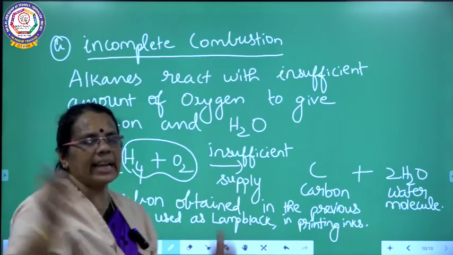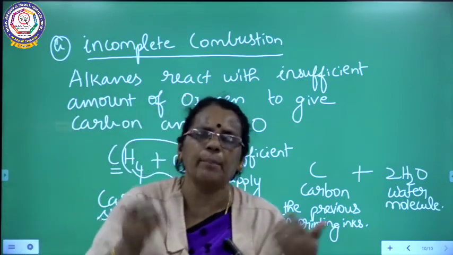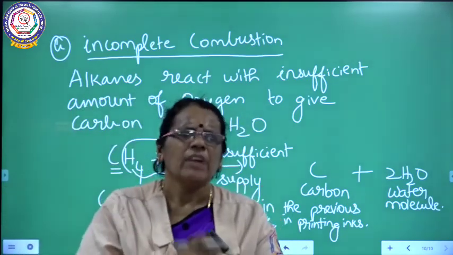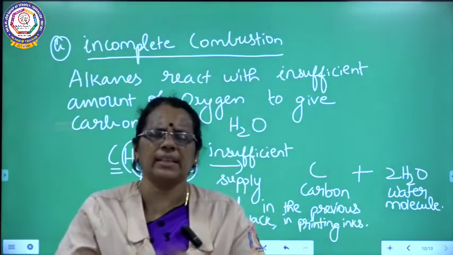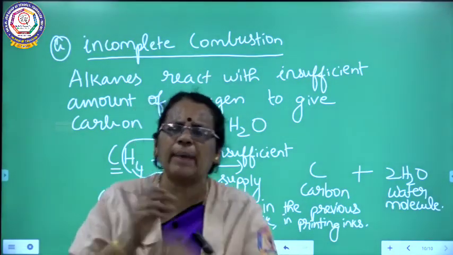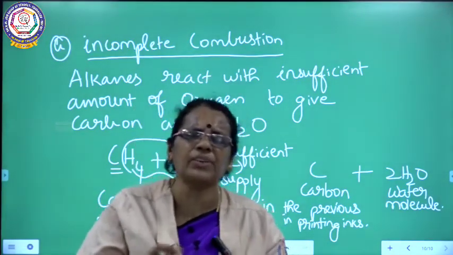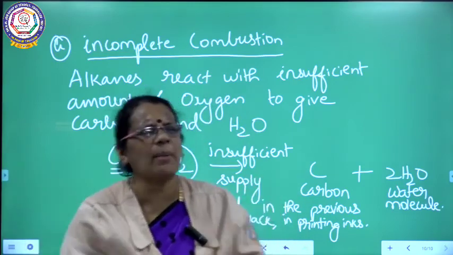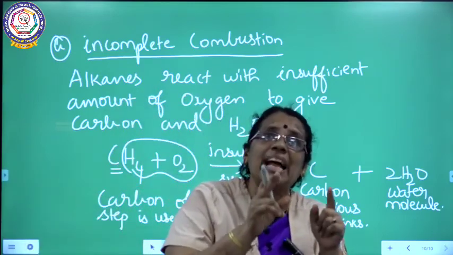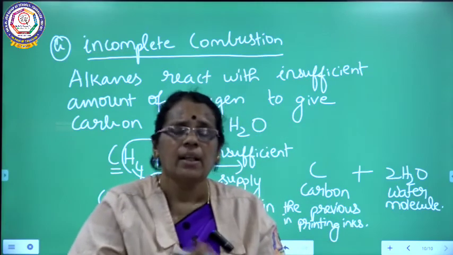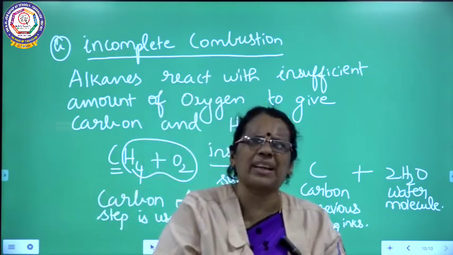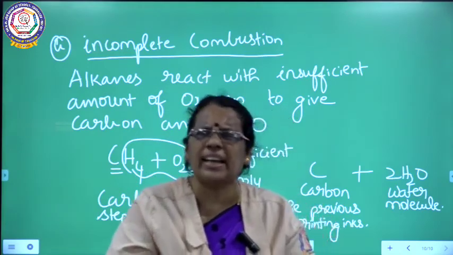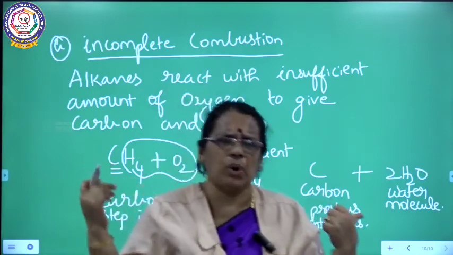So here is the second property I discussed, combustion. Combustion means burning, and for burning we require oxygen. There are two different types of combustion: complete combustion and incomplete combustion. When alkanes react with a sufficient supply of oxygen, we call it complete combustion, and the products are carbon dioxide and water.